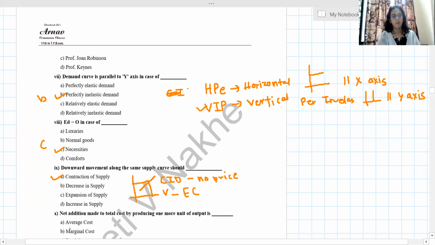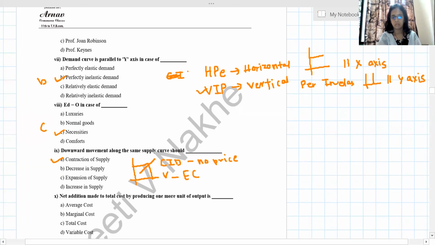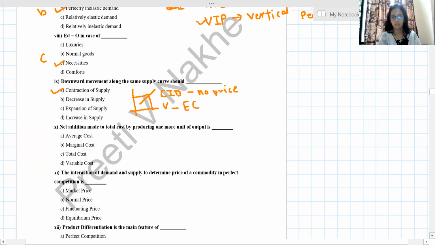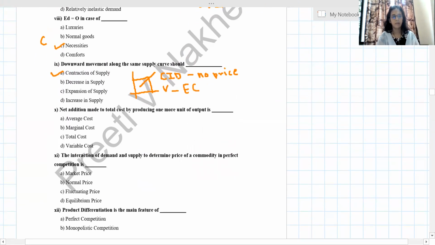Okay. Net addition. Net addition made. See, net addition, they are saying that it is, yeah, the answer is A. Net addition made is marginal cost, because whenever it is additional cost.